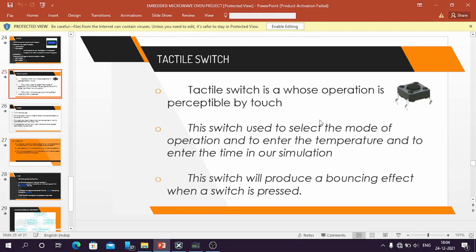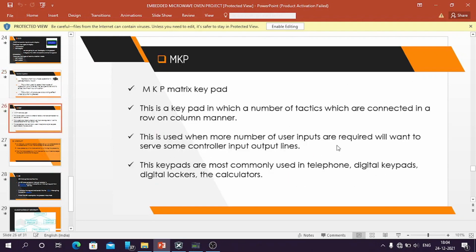Then we have tactile switches, which work when the key is pressed. We are using tactile switches to select the mode of operation and to enter the temperature and the time in our simulation. These switches will produce a debouncing effect while the key is pressed. Then we have the matrix keypad. This matrix keypad is a combination of tactile switches. We use the matrix keypad to input the time and temperature in our project. This keypad works in a row-column manner. These keypads are most commonly used in telephones, digital keypads, and calculators.